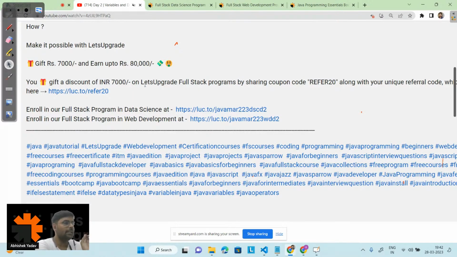You have to use the dot length function. I have not discussed that yet, so I'm not going into the detail of that. Okay, let's move to the next question.